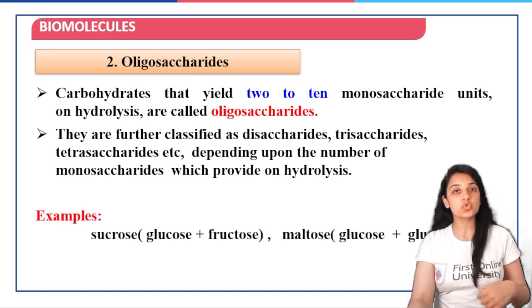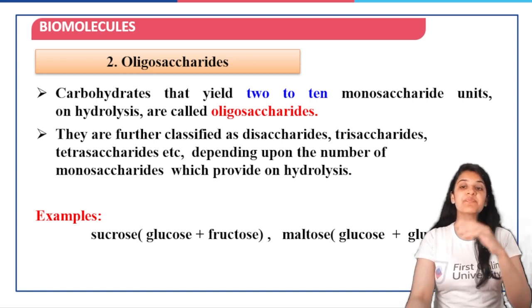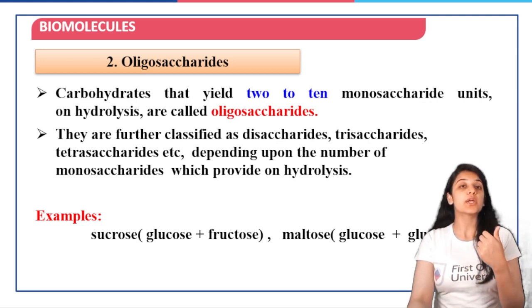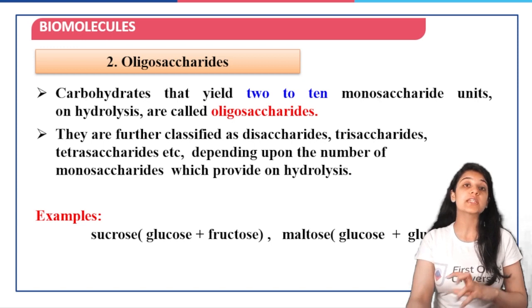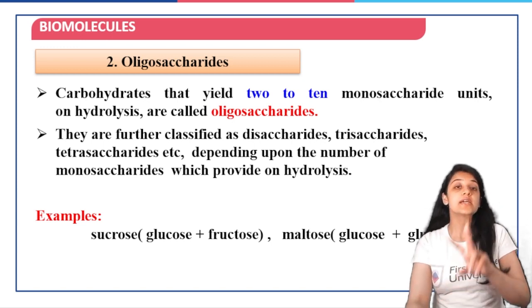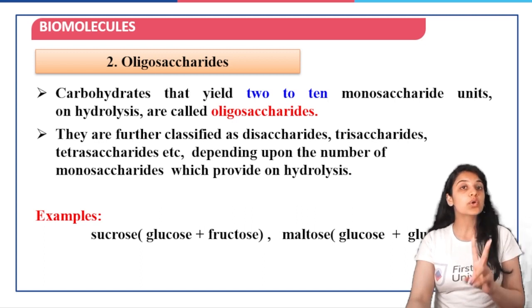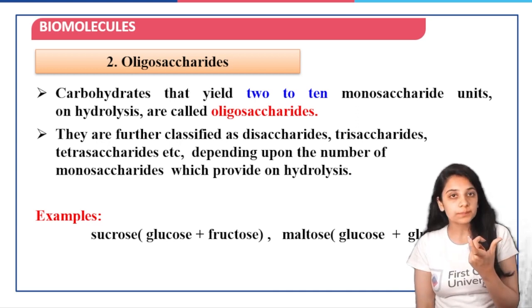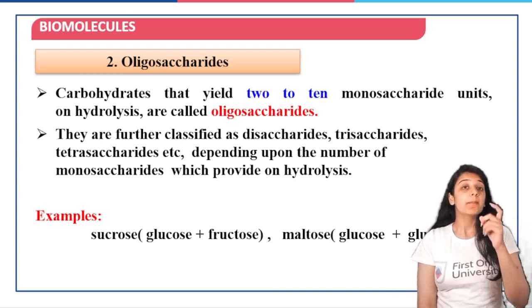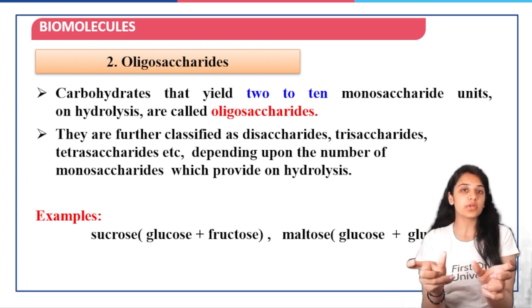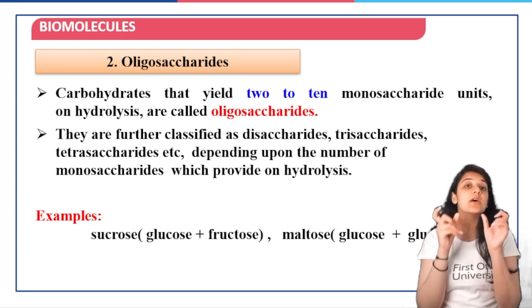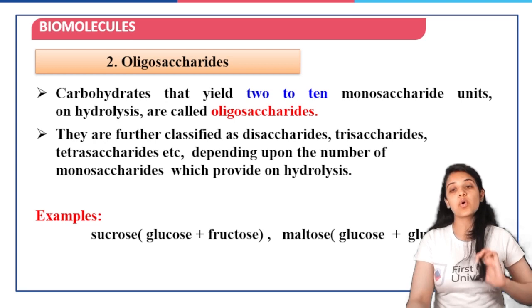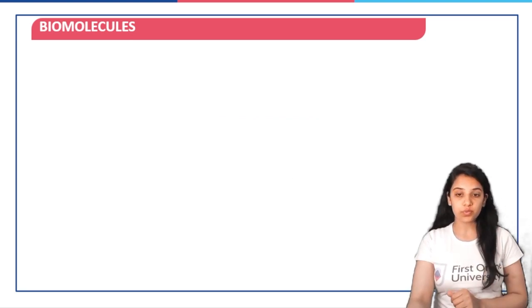For example, sucrose is a disaccharide because when it undergoes hydrolysis, it gives me 1 unit of glucose and 1 unit of fructose. Similarly, maltose is again a disaccharide because it gives me 1 unit of glucose and another unit of glucose. So we're getting 2 units of glucose. Here we will not call maltose a monosaccharide just because it is giving us the same unit, glucose, since it is breaking down into 2 units. Wherever it is breaking down on hydrolysis, we will call this a disaccharide or oligosaccharide only. So maltose on hydrolysis is going to yield 2 units of glucose.